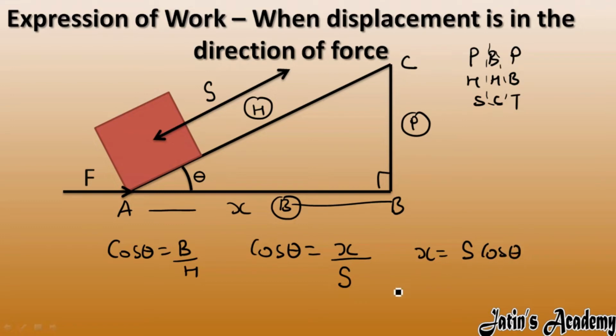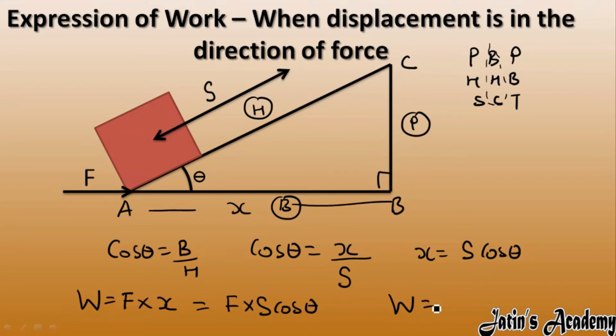Now carefully see what is work done. The work done formula is force and displacement in the direction of force. So F is the same. So what did we get for x? The x value is s cos theta. Okay, so here we got a formula, the work done formula, as W is equal to Fs cos theta. This is the formula of work done when force and displacement are at some angle theta. So the angle between force and displacement is theta.